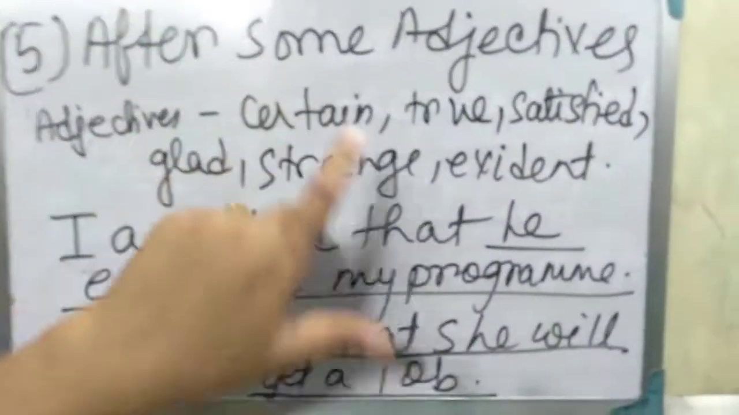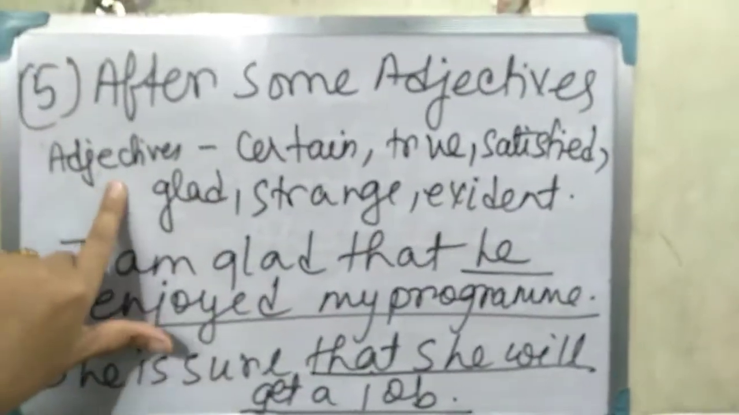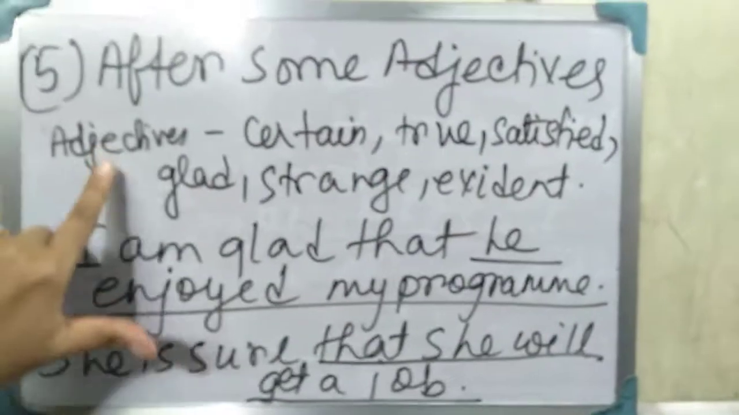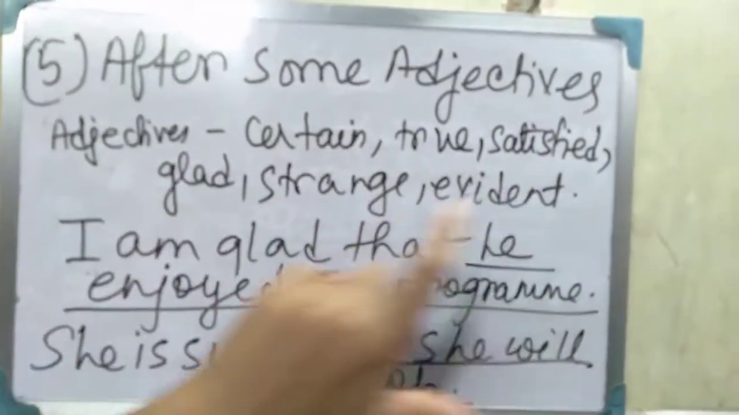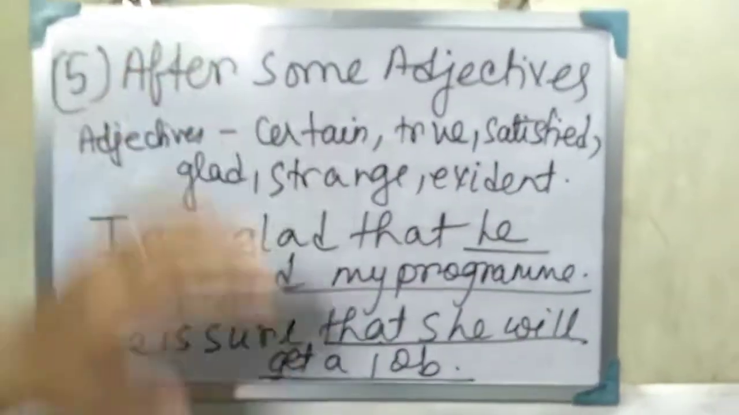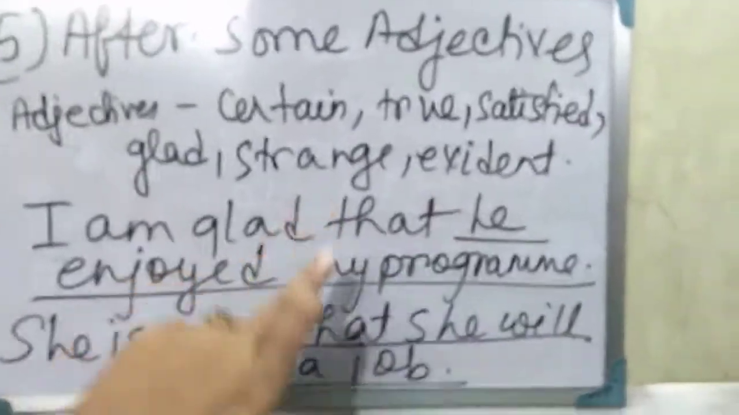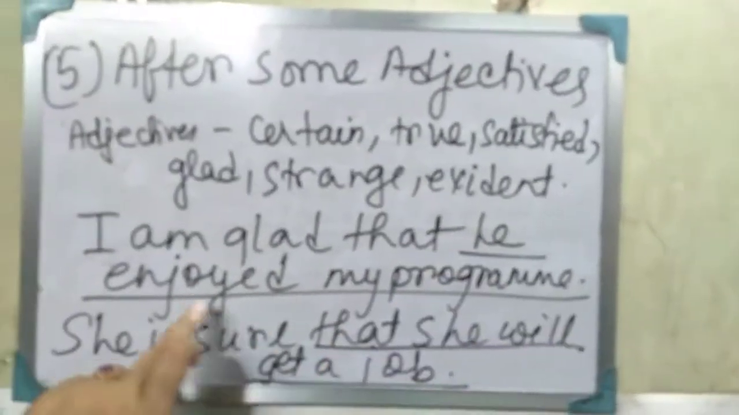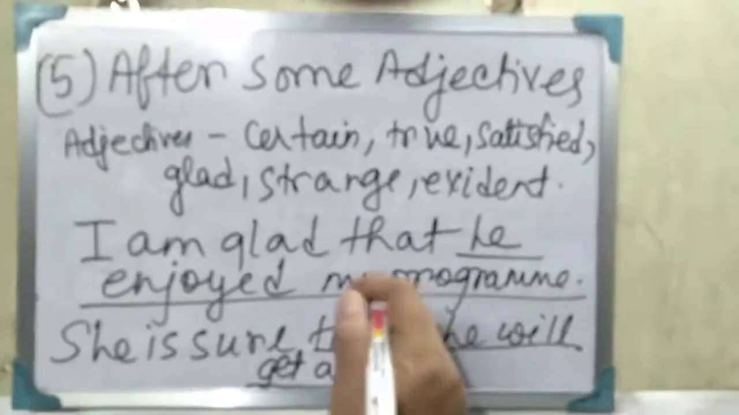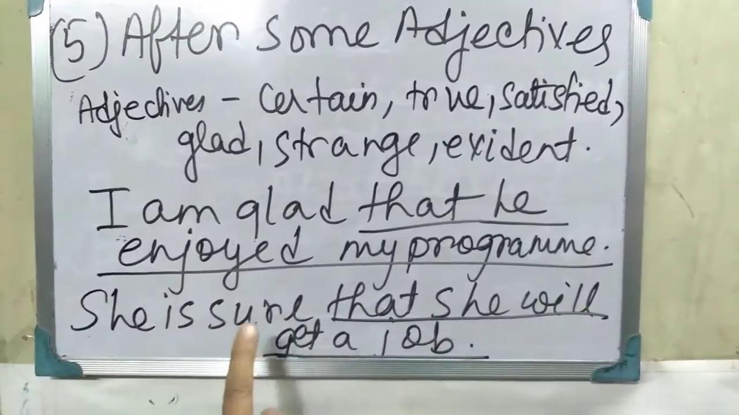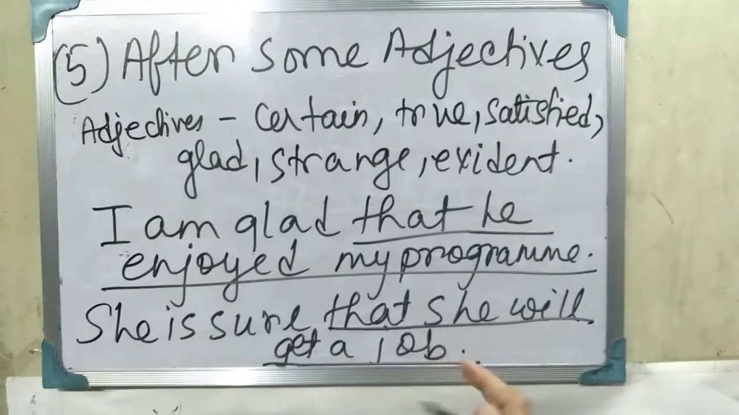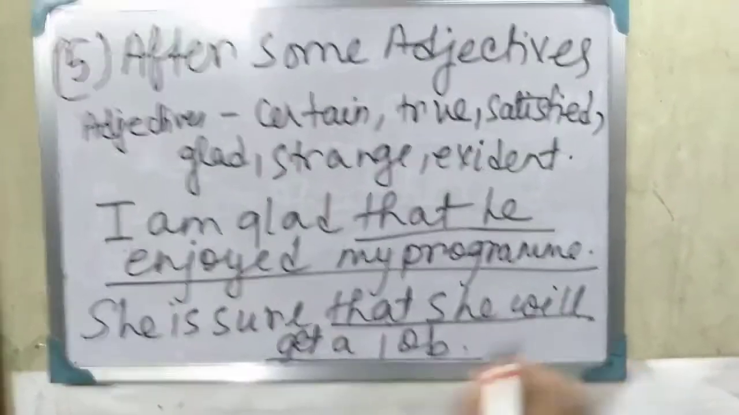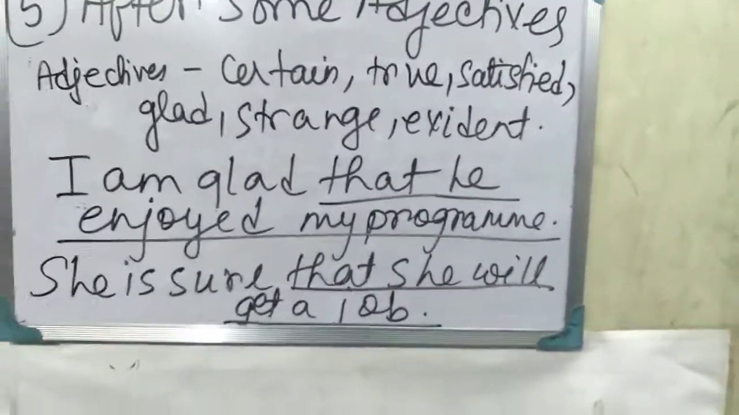After some adjectives, a noun clause comes. Adjectives like certain, true, satisfied, glad, strange, evident. After this type of adjective, a noun clause usually comes. I am glad that he enjoyed my program. That he enjoyed my program is the subordinate noun clause. She is sure that she will get a job. So that she will get a job is the subordinate noun clause.